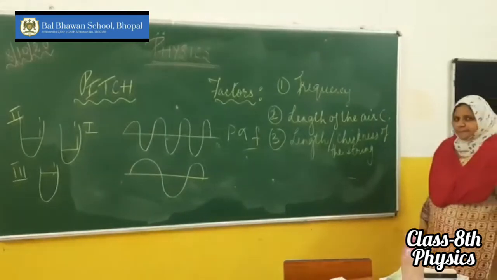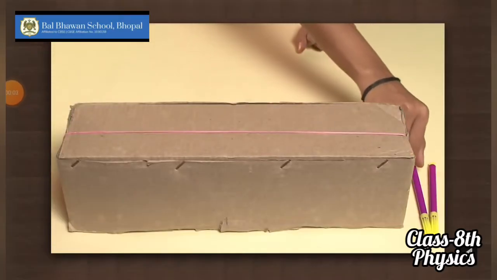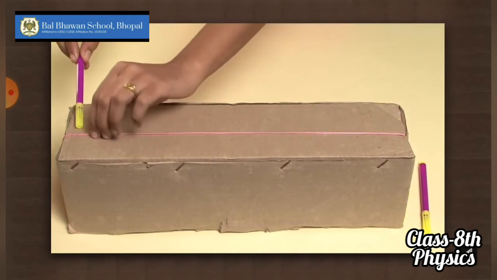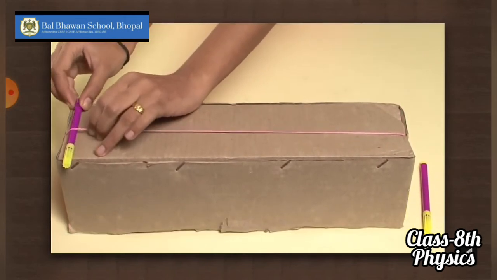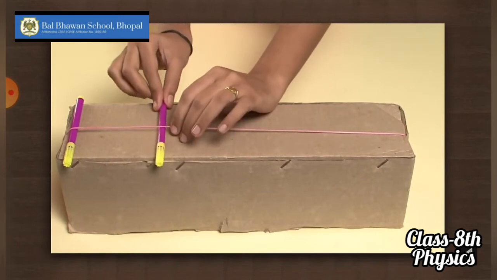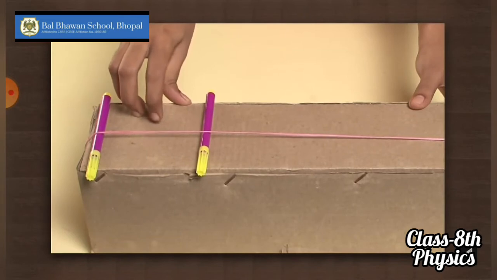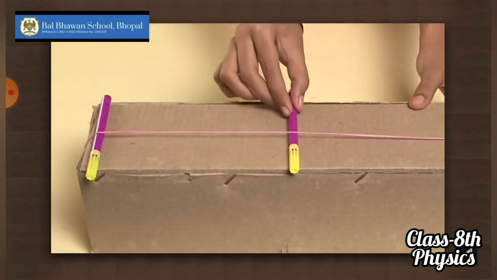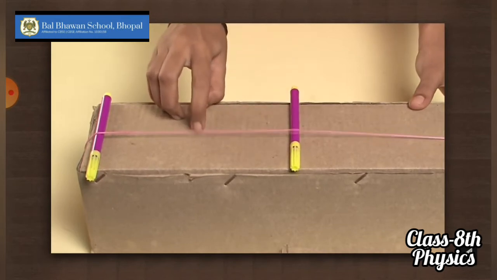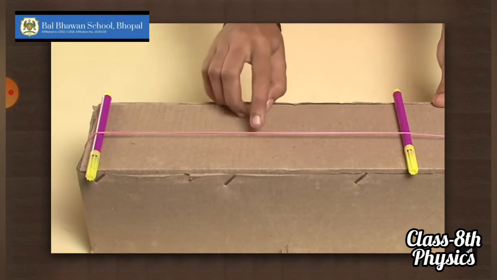Okay, children. So this is the first experiment where we will prove that the pitch of the sound is inversely proportional to the length of the string. Take a box and tie a rubber band around it. Take two pens such that there is a fixed length of string in between them. Pluck the string, you will get to hear a high pitch sound. Okay, as the length is less, you keep on increasing the length and keep on plucking the string, you will get to hear a sound of a lower pitch.